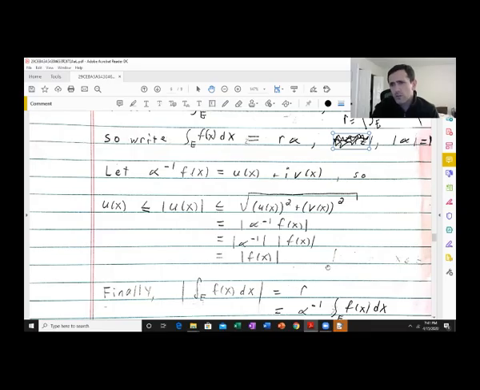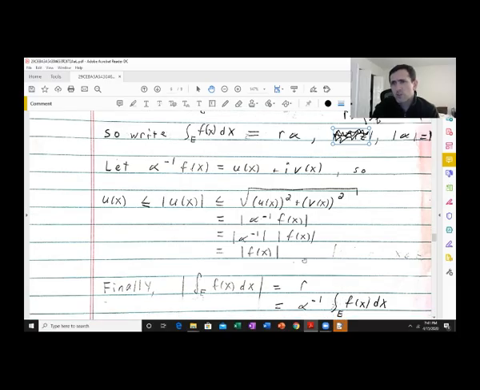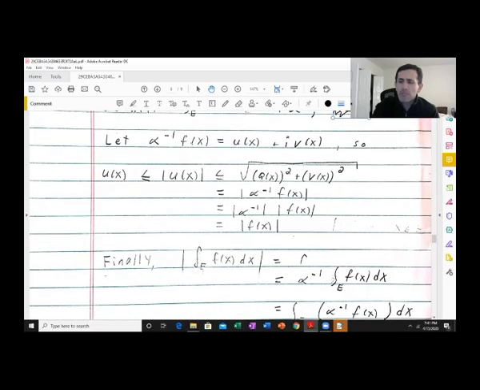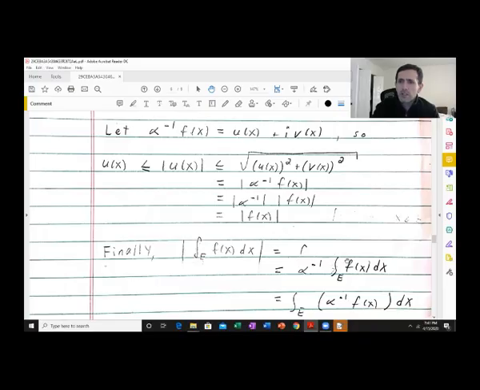So r equals alpha inverse times the integral of f of x dx. Why is that true? Well, it's trivial. Just multiply both sides by alpha inverse. That gets rid of the alpha here. So r is alpha inverse times the integral of f of x. Now I can pop this complex number inside the integral, but that is u plus iv, because alpha inverse f of x we called u plus iv.